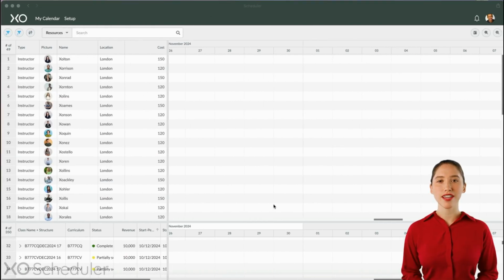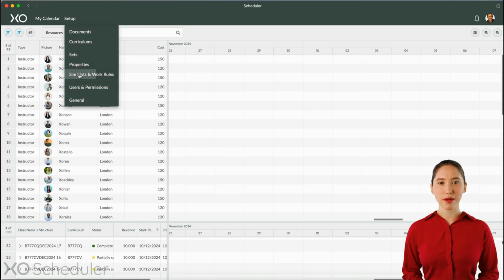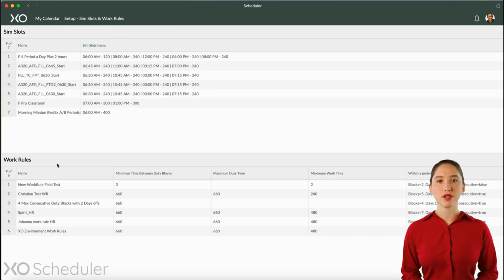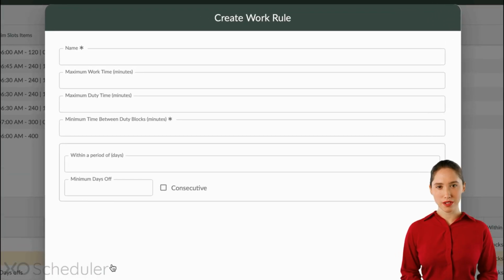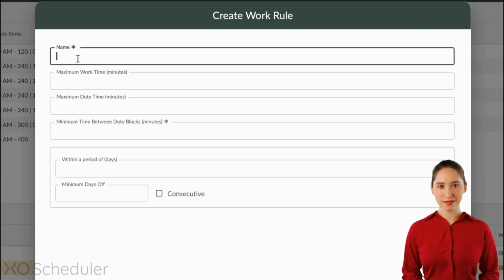Okay, here we are in our XO scheduler. In this example, we want to assign our instructors in London a new set of work rules, the one we saw earlier in the introduction. We start by going to the Sim Slots and Work Rules page. At the bottom, we can see our work rules. To create a new set of work rules, just right-click and select Create New Work Rule. First, we give it a name. Let's call it London Work Rules.